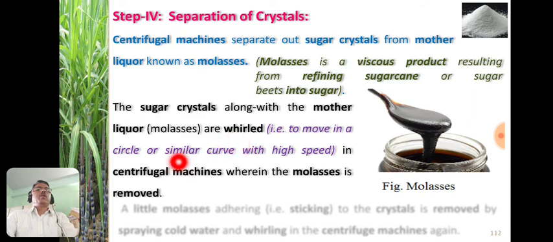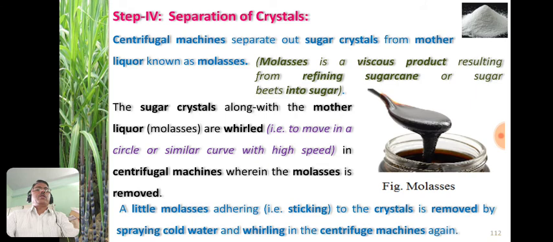Hurled means they are moving in a circle or similar curve with high speed. It is known as hurling in the centrifugal machine, where the molasses is removed. And if a little molasses is still adhering, meaning sticking, to the sugar crystals, then it can be removed by spraying cold water on it and hurling it in the centrifuge machine again.